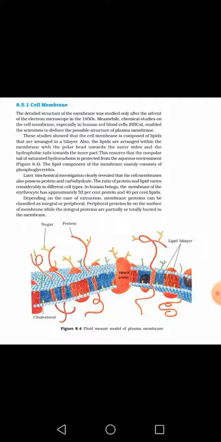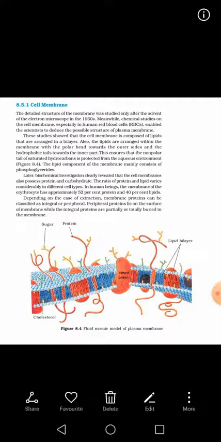Now I want to tell you that after the studies, the scientists found that the membrane is composed of lipids, and these lipids are arranged in the form of a bilayer, meaning the plasma membrane is mostly made of lipids, and the lipids are arranged in the form of a bilayer, so that the lipids are arranged within the membrane with the polar head towards the outer side and the hydrophobic tails toward the inner part.